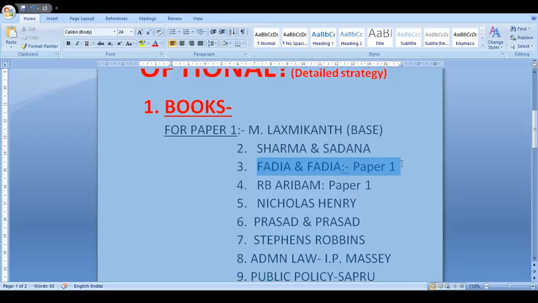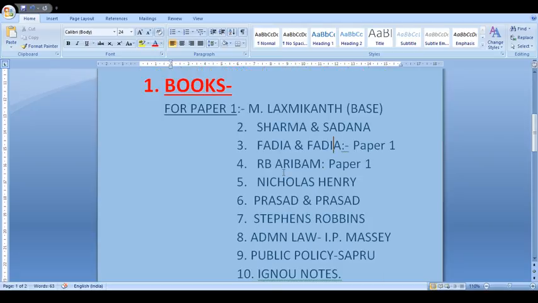I would suggest, if you can, go for paper 1 Fadia and Fadia. Don't go by the thickness of the book. The thickness just helps you to read it in plain, simple language. It does not mean that you have to mug up the book. Public administration is based on conceptual clarity, as the paper has been coming after 2012. The 2012 paper was a kind of paradigm shift in the public administration optional. So Fadia and these books help you gain conceptual clarity. Their thickness, length, or font you need not worry about; that is just for your convenience.